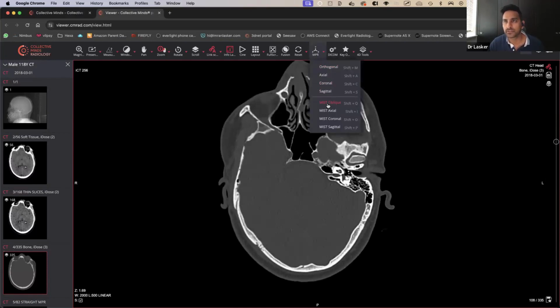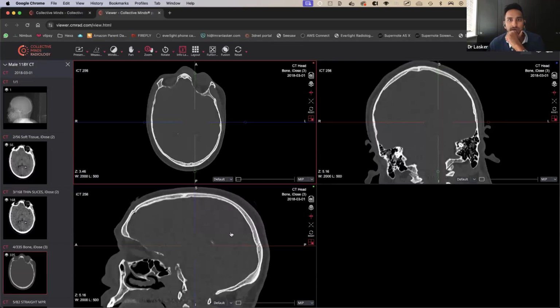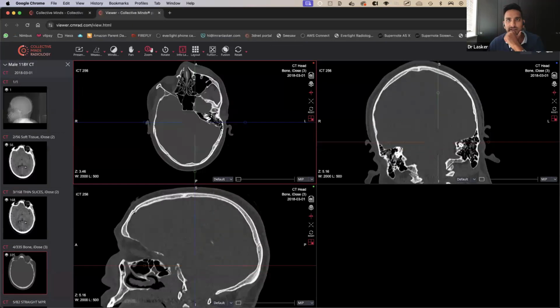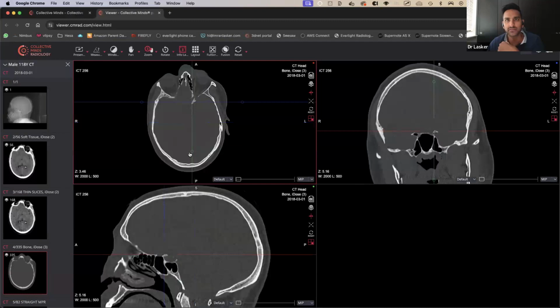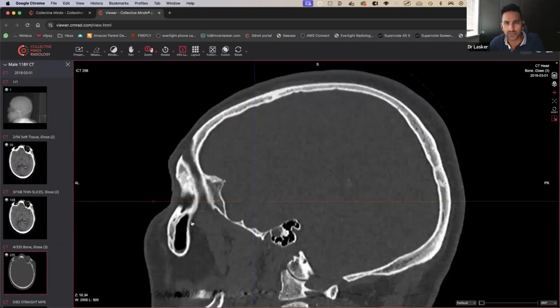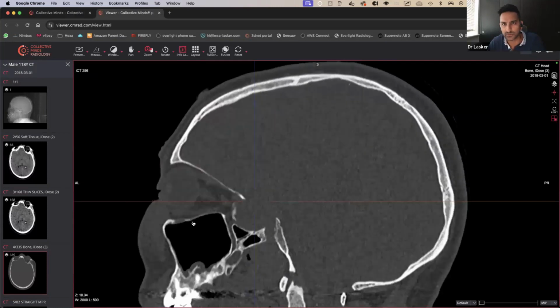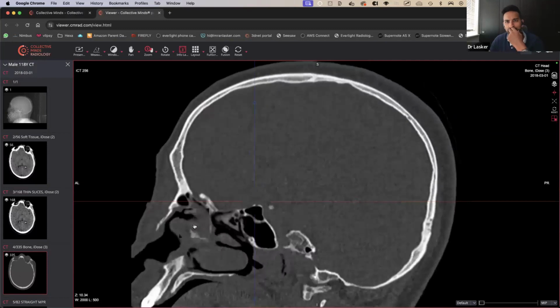So what we'll do, let's try this oblique reformat because that can be quite useful to try and see what's going on. While that loads up, when I'm looking for facial bone fractures, I'll come down to, let's say, the eye over here, and we're going to be concentrating on the left one. I try and align everything to be in line with the eye like this, you see? I find that really useful because when you take this to full screen, you can scroll through and have a really good look at the maxillary sinus wall, the orbital floor. And actually, that all looks okay, doesn't it? It doesn't look like there's anything grossly abnormal.